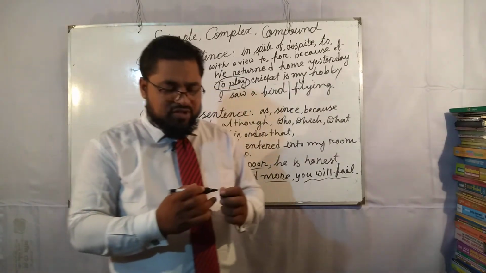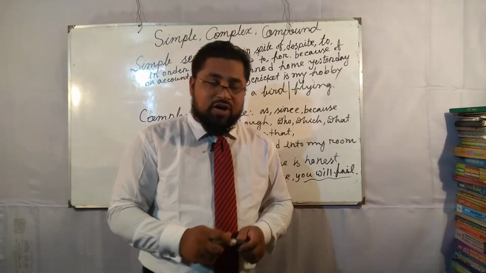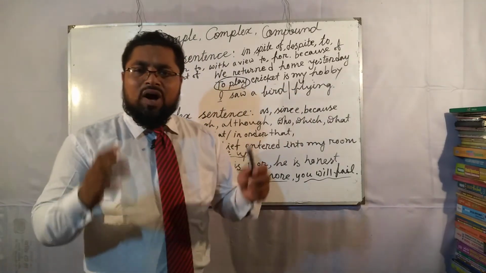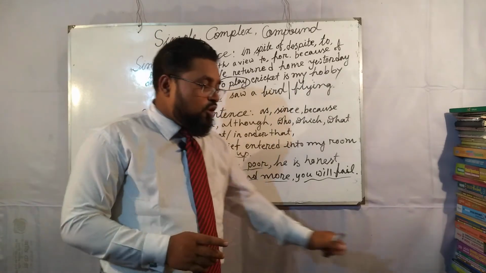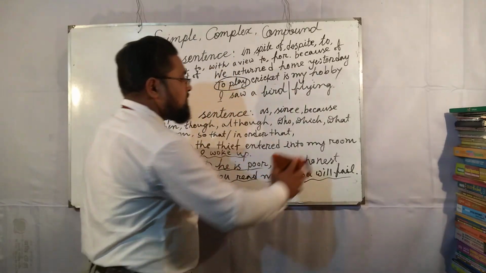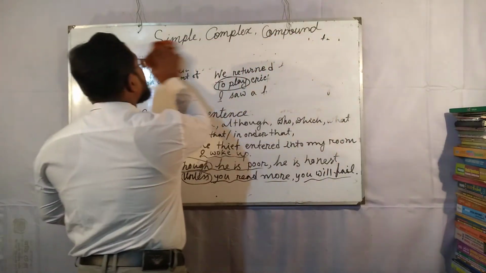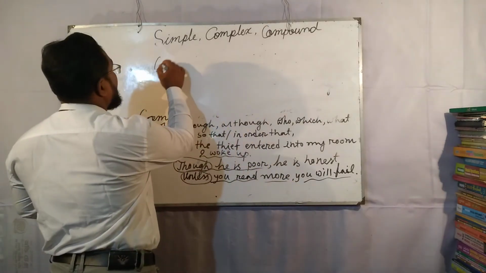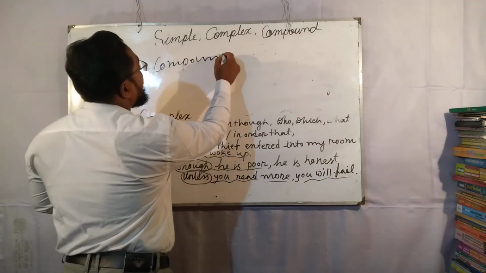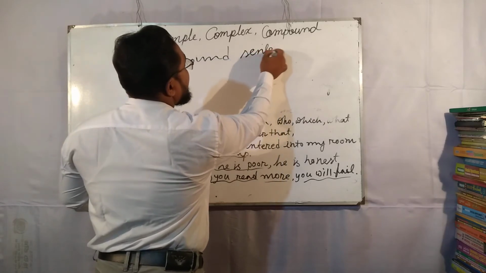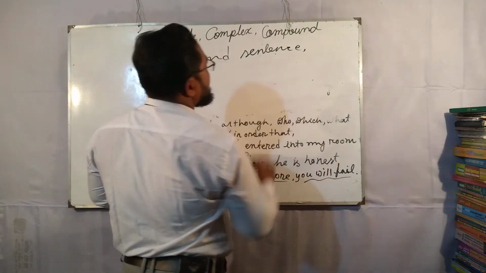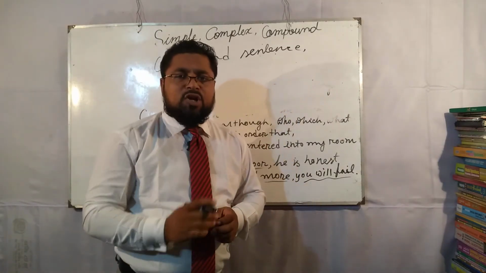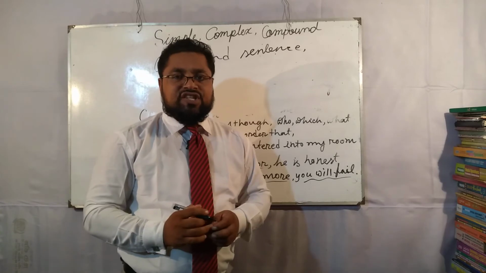So my dear students, we have already learnt about simple sentence and complex sentence. Now I will discuss compound sentence. A compound sentence is two or more principal clauses connected with a coordinating conjunction.